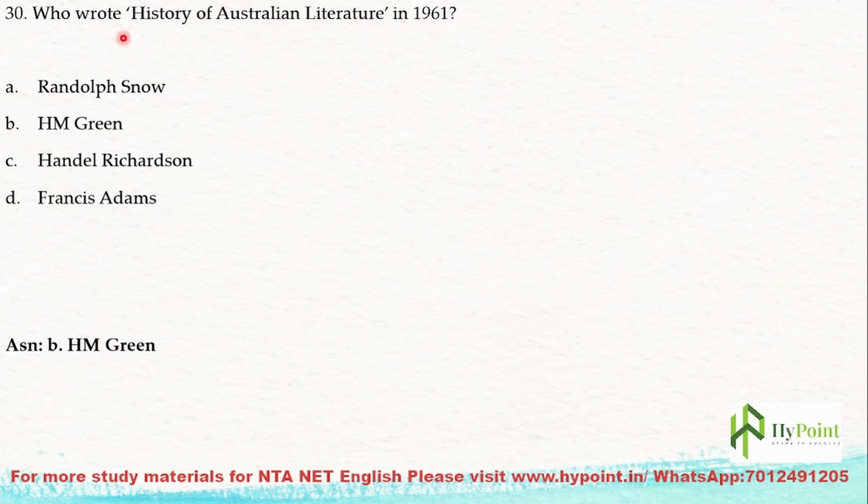The next: who wrote History of Australian Literature in 1961? This is a book's name, History of Australian Literature, which was published in 1961. Who is the author of this work? It was H.M. Green. H.M. Green has written History of Australian Literature, and it was published in 1961.